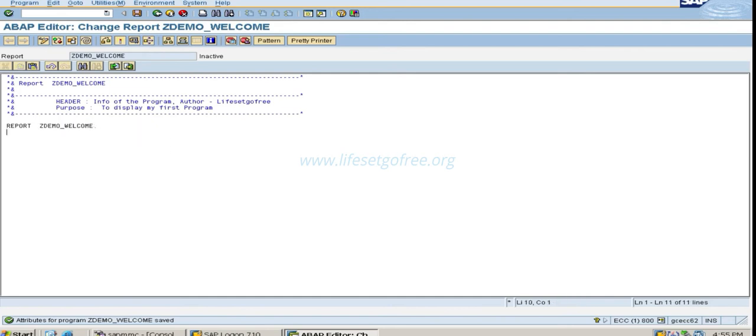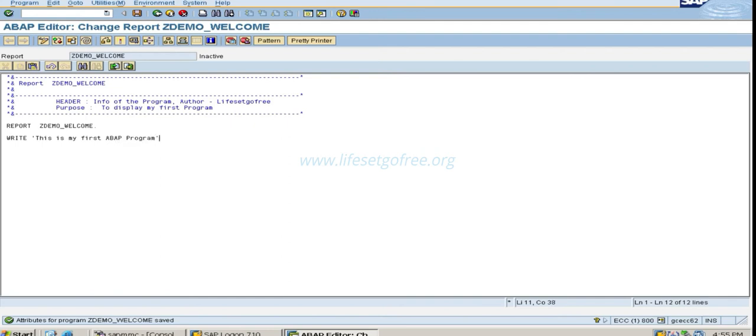So now we would like to print something on the screen output. So we'll write, you have to use single quotes like this, and whatever you want to print on the screen, write, this is my first ABAP program.